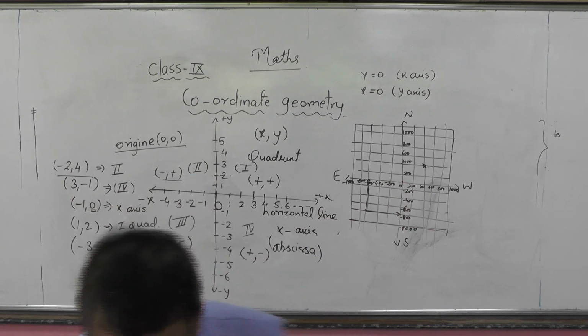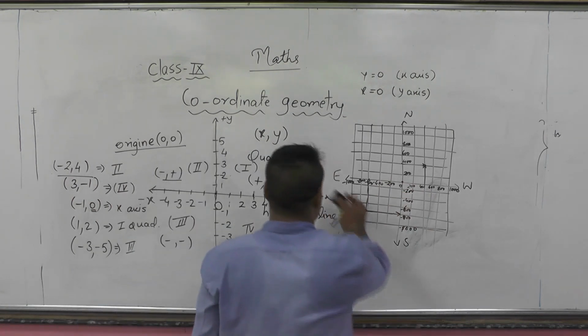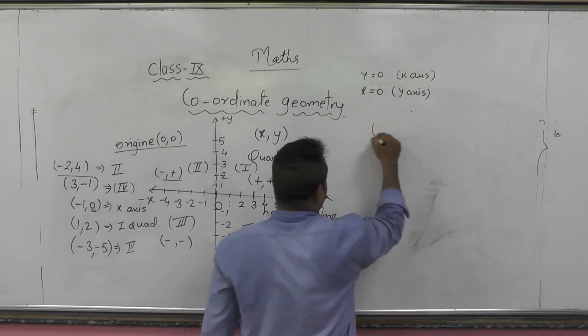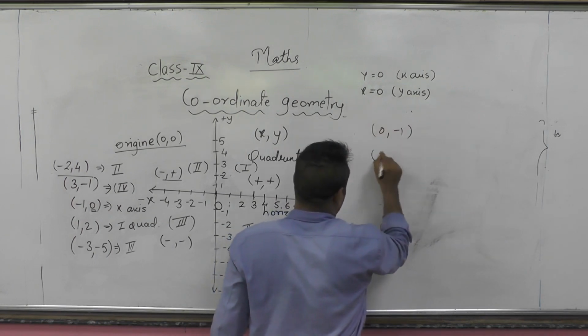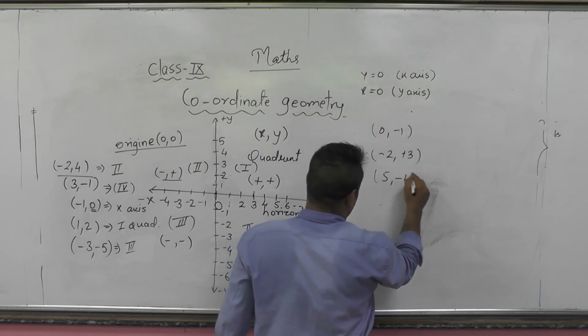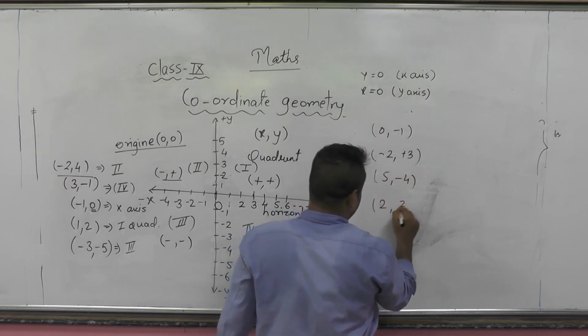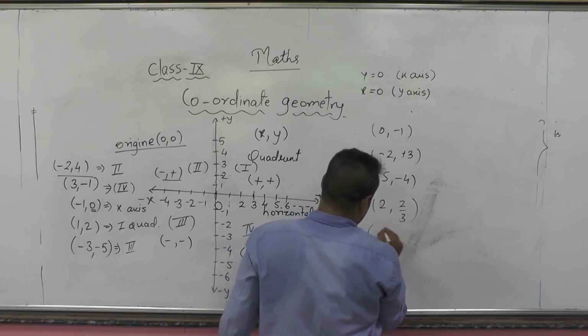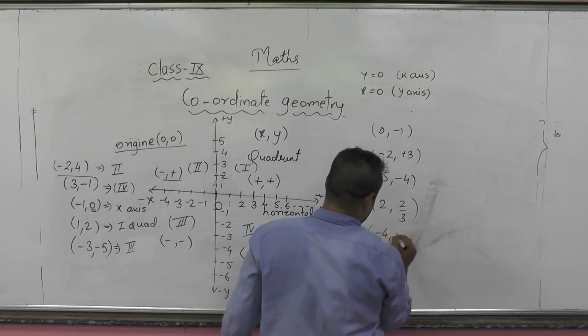Now let us try a few more points. Tell me where 0, minus 1; minus 2, 3; 5, minus 4; 2, 2 by 3; and minus 4, 0 will lie.